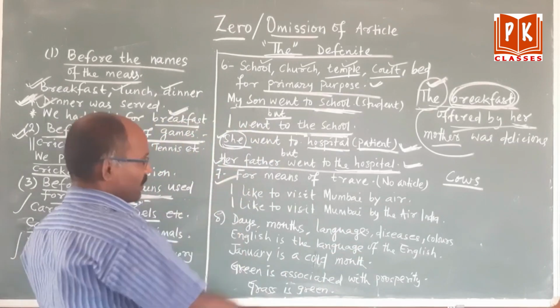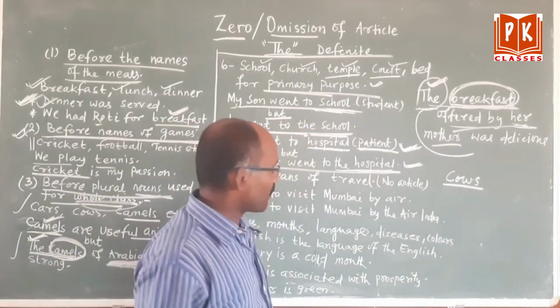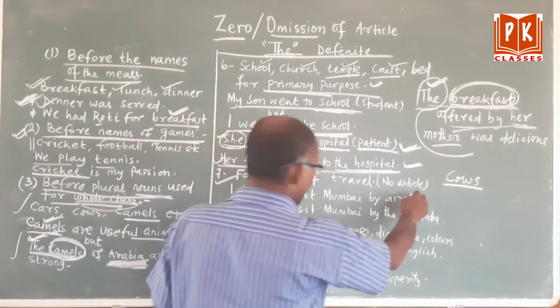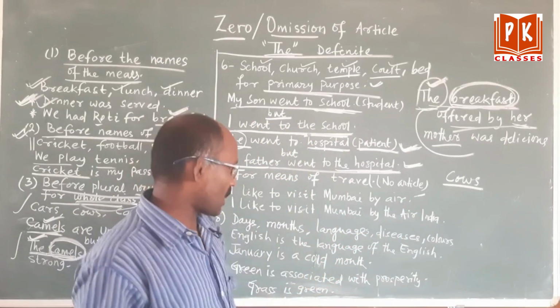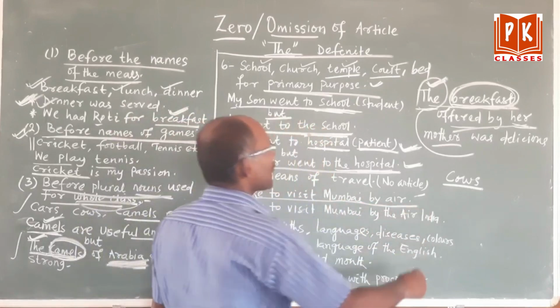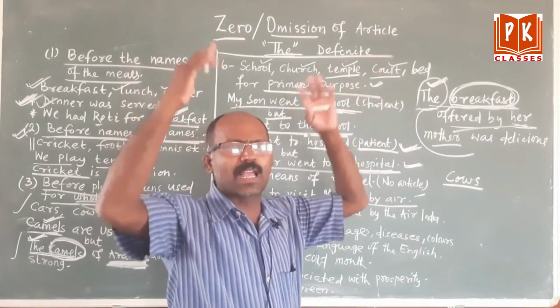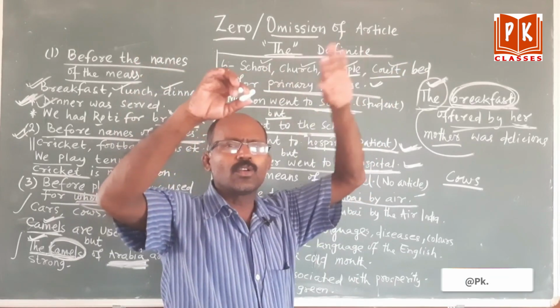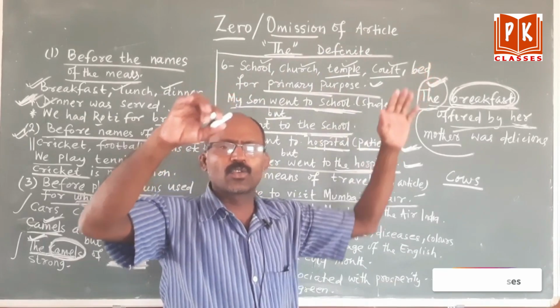Okay. Number 7, for means of travel. Means of travel means by air, train, boat you are using. For example, I like to visit Mumbai by air. That means I am interested to use the mode of air. So no use of the.